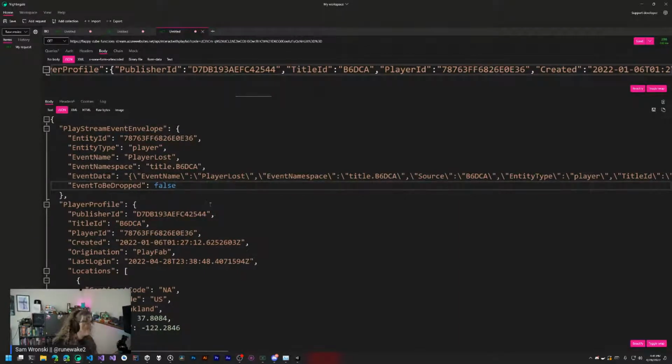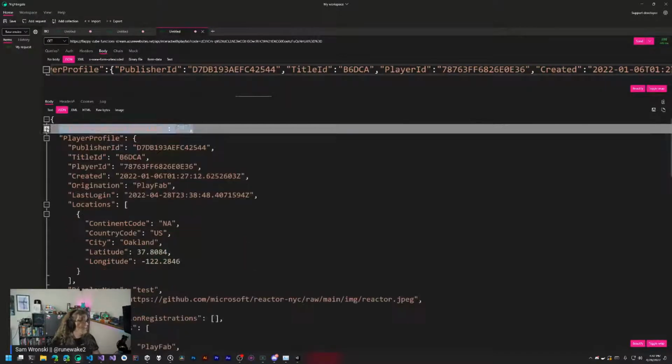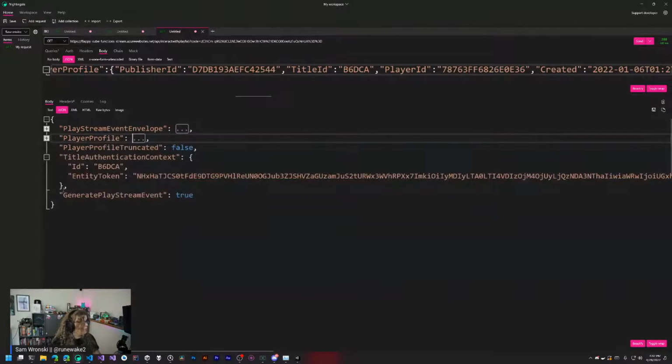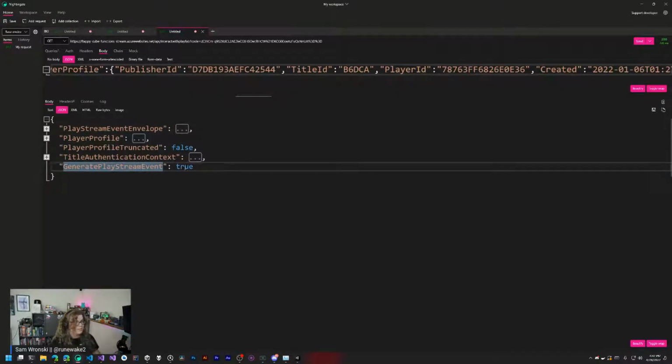So there we go. And this is all of our stream information. And so there's a bunch of containing objects storing a bunch of different information for us. So we have the playstream event envelope, the player profile, the player profile truncated, which is Boolean for true or false. So if the player profile is truncated, you're going to get less information. And then the title authentication context, which is going to have information about how you can authenticate with that title. And then generate playstream events is set to true. That's the Boolean to let us know if we're generating playstream events.